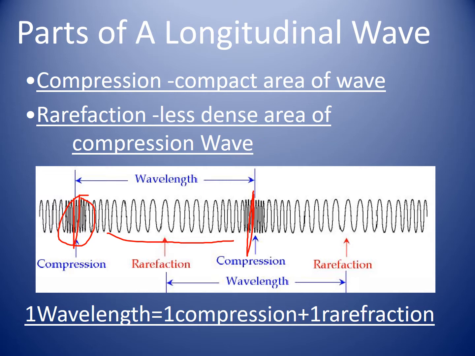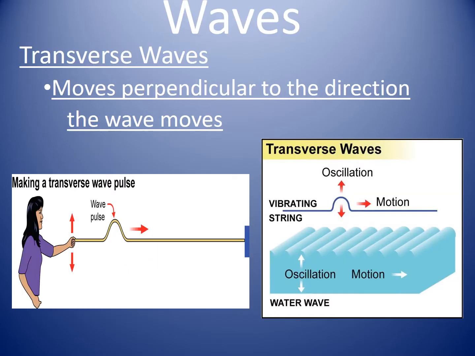Let me erase this. I could have also had my wavelength start here and here. It's all the same thing. I have one compression and one rarefaction. As long as I have that, we have a wavelength.